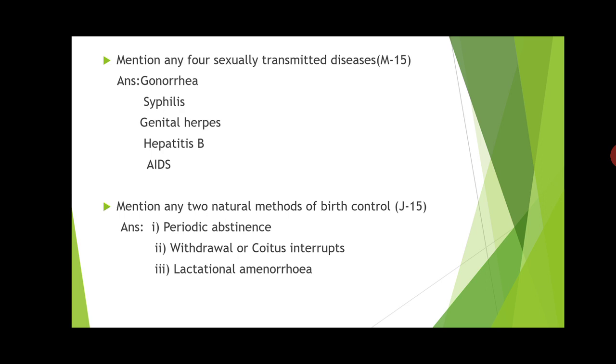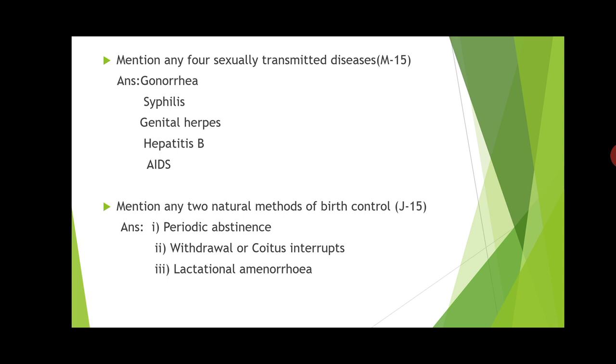So the next question is: mention any 2 natural methods of birth control. Here it was asked in supplementary 2015. There, in the contraceptive methods, you have seen there is the natural method. In that natural method, the first one is periodic abstinence. Periodic abstinence means keeping your menstrual cycle in mind. You have to have sex leaving that safe period.